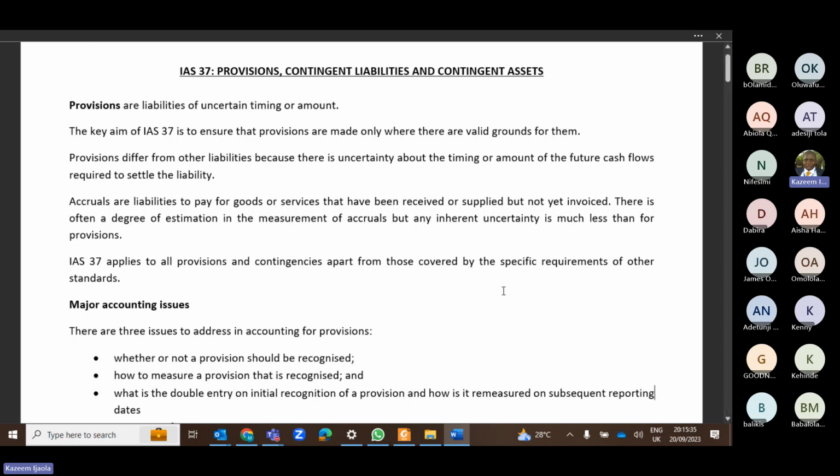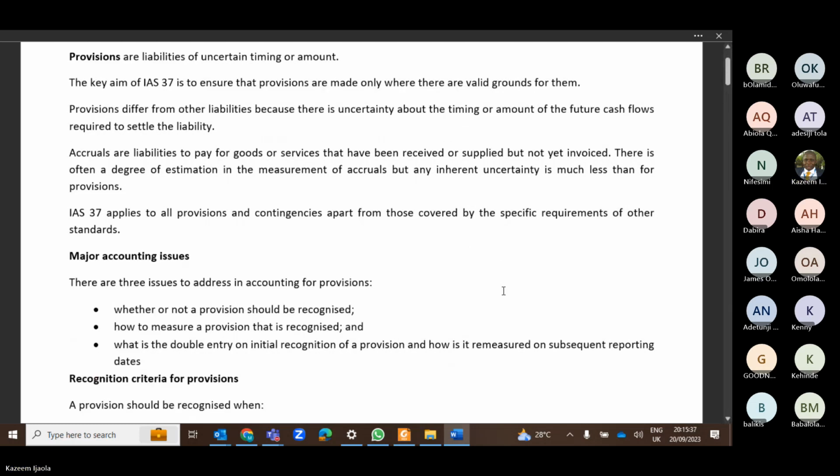Being that this is so, let's look at the major accounting issues governing provisions. There are basically three accounting issues that we should be able to address at the end of this lecture. The first accounting issue is whether or not a provision should be recognized.